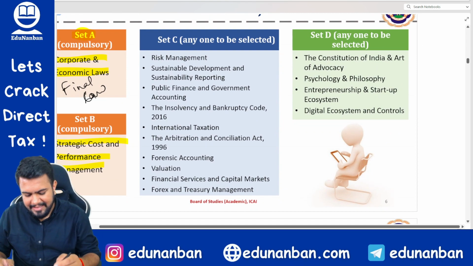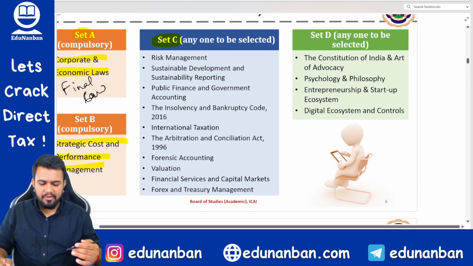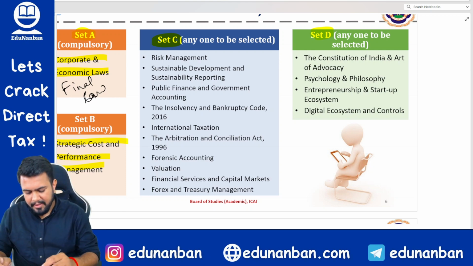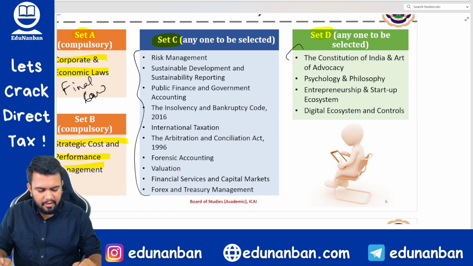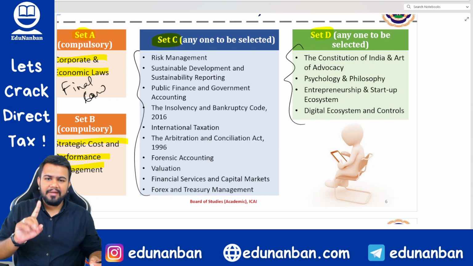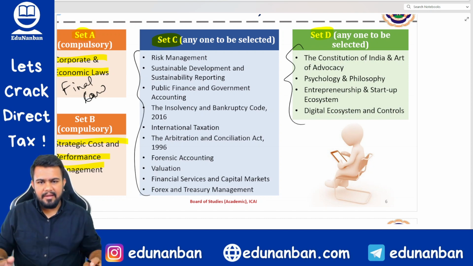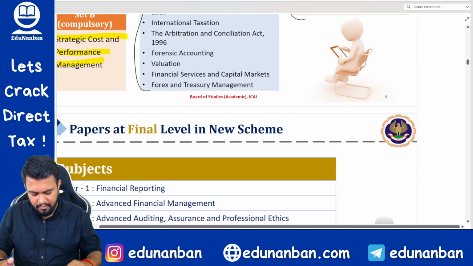Then there is set C, which is elective, and set D is also elective. So there are around 10 topics in set C and around 4 topics in set D. Any one the student can choose, and they can do the self-paced online module.